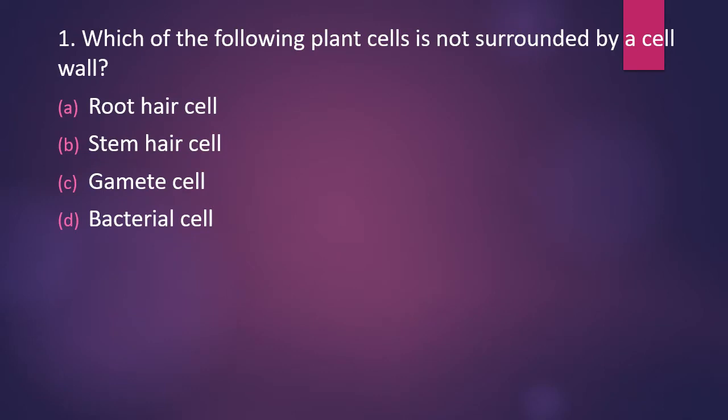Question number 1. Which of the following plant cells is not surrounded by a cell wall? Root hair cells, stem hair cell, gamete cell or bacterial cell. Which of the following plant cell is not surrounded by a cell wall? The correct answer is option C, gamete cell.